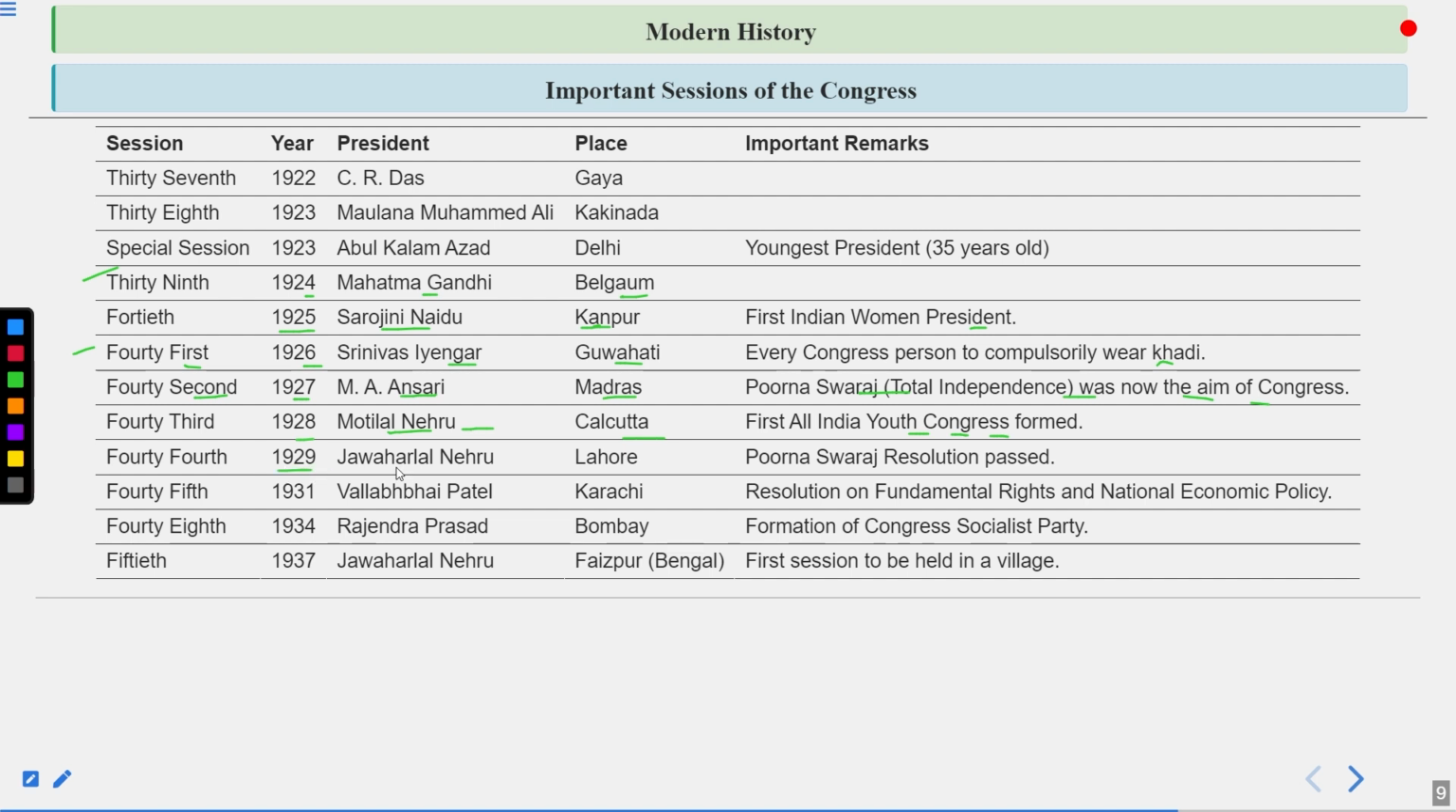Then comes 1929, the Jawaharlal Nehru Lahore session. The Purn Swaraj resolution was passed. So this was the time when the Purn Swaraj resolution was finally passed in 1929. And to commemorate and celebrate it, on 26th of January 1930, the first Independence Day of India was celebrated.